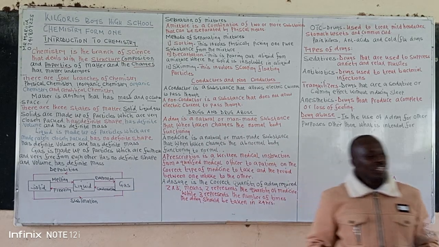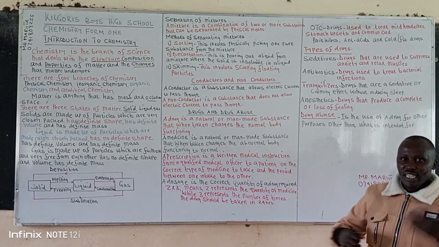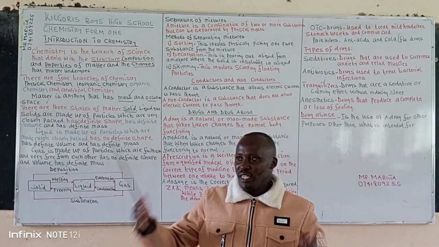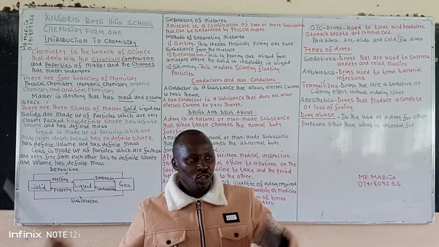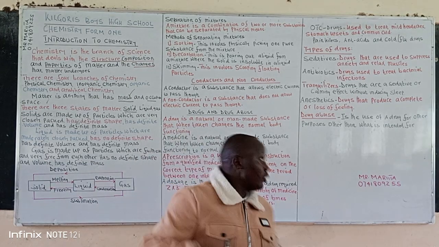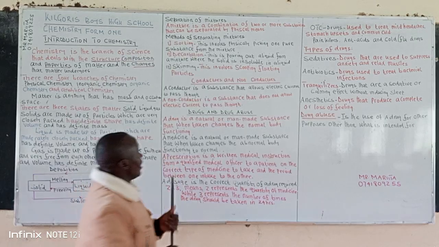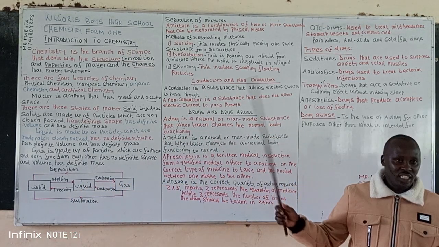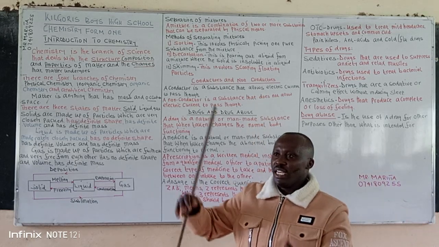There is another method here, we call it decantation. In this decantation, for example, if you mix water liquid with the sand, you can separate first by pouring out that liquid and then you leave behind the sand. In this process of decantation, the solid is insoluble in liquid.